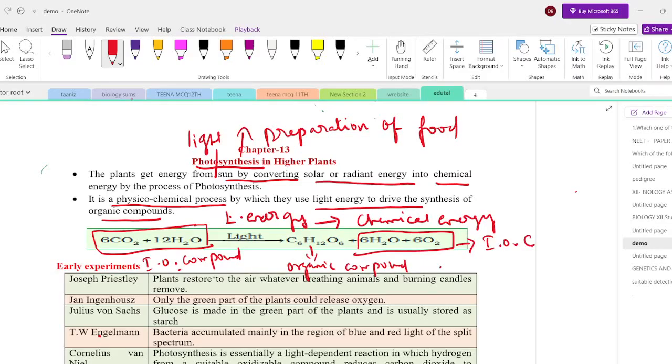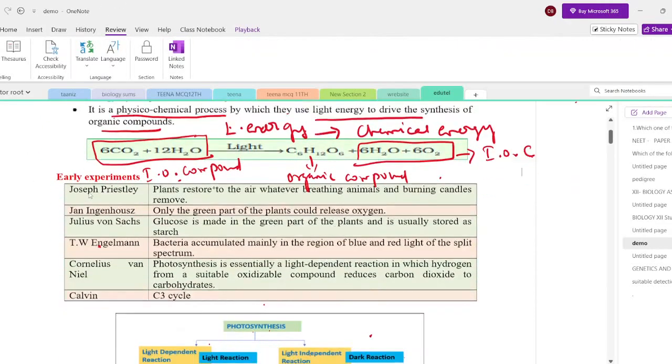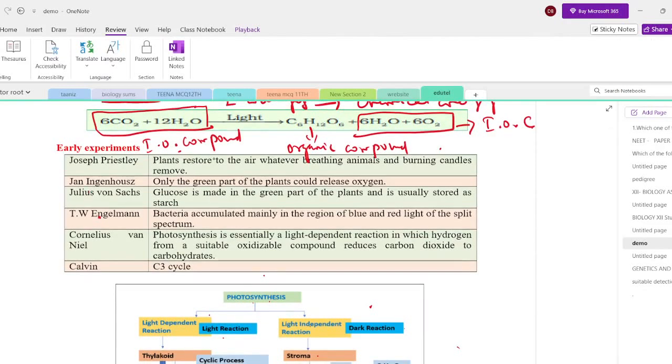Okay, students, first we have to know how different scientists explain this process. Number one, Joseph Priestley, the scientist, first studied that plant growth needs air. He is the person who discovered oxygen. Plants restore to the air whatever breathing animals and burning candles remove.